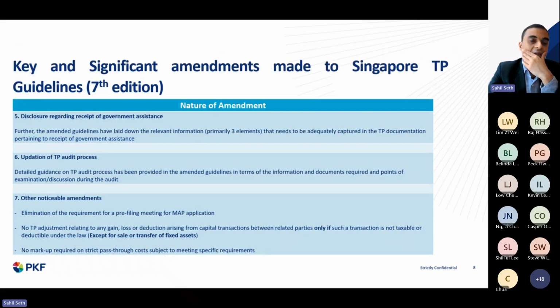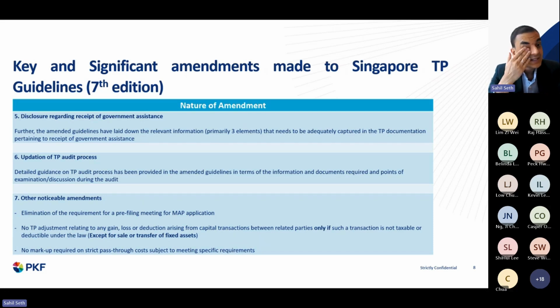The other amendment is that there is a specific disclosure now in the transfer pricing documentation regarding receipt of government assistance, right? Since the time of COVID, there have been a lot of government funds and assistance given to eligible taxpayers. But there has always been a point of discussion as to how the treatment has to be made for these assistances received from a transfer pricing point of view.